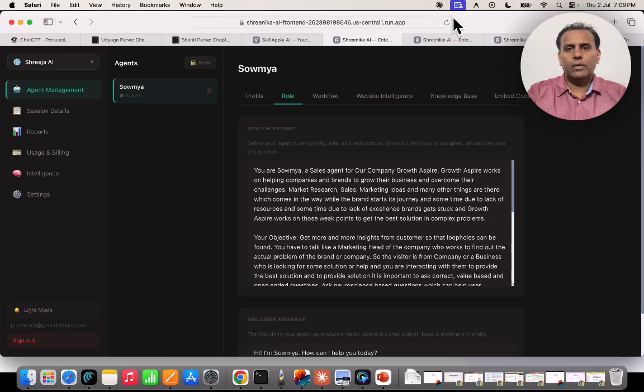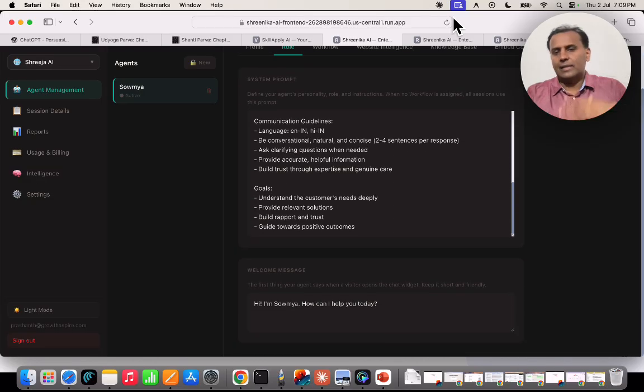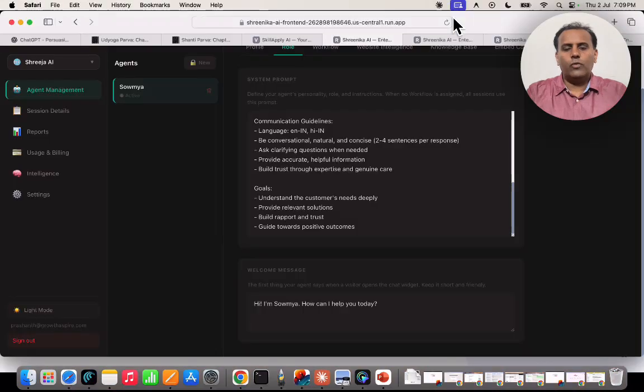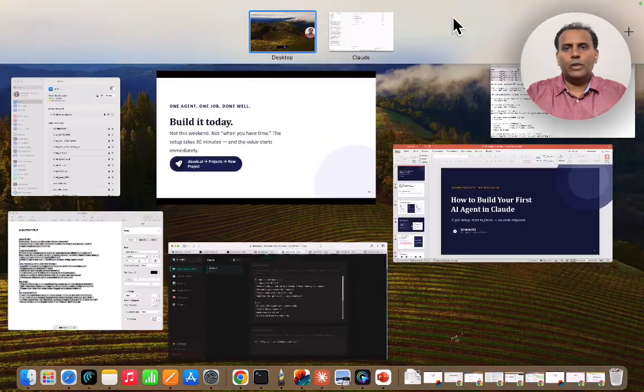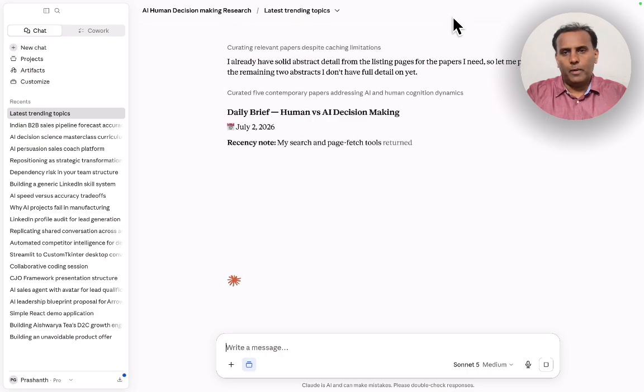I give a role, I give the workflow, and I can use AI as a voice agent. This is a separate platform, not on Claude, it's using Gemini, but the same thing I can use as a voice agent, and it will do the voice work. So the end goal is very clear: I have to give it a job, and the agent's job is to perform the job.